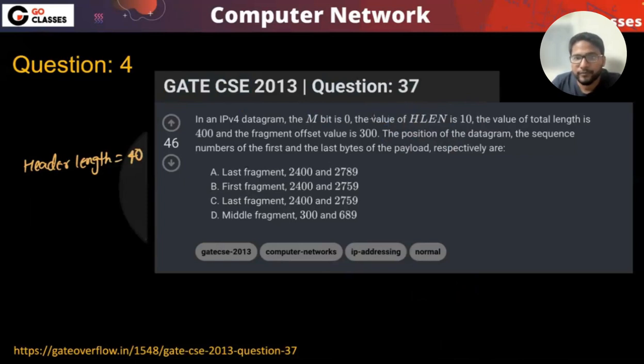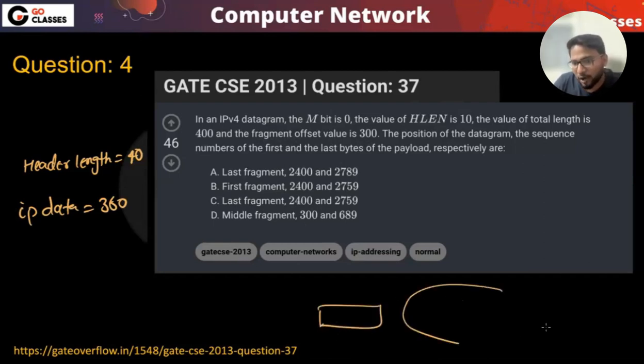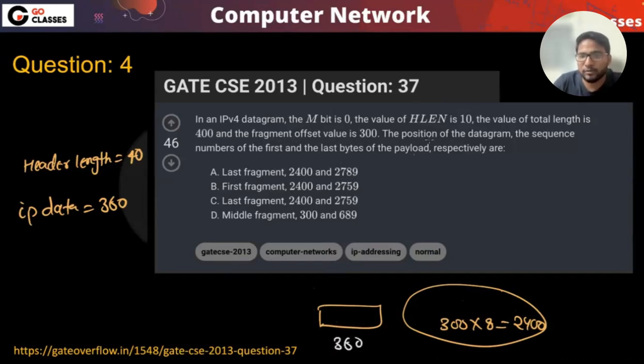Header length is 40. More fragment is 0, which means it is the last fragment, right? Okay, it is the last fragment. The value of the total length field is 400, which means the IP data is 360. The fragment offset value is 300. So they are saying that the fragment offset is 300, which means before it there are 300 into 8, which is 2400 bytes. Okay. So these are the 2400 bytes. And this is 360 length, without the IP header, obviously. So first of all, this is the last fragment. That is for sure, because there are no more fragments.